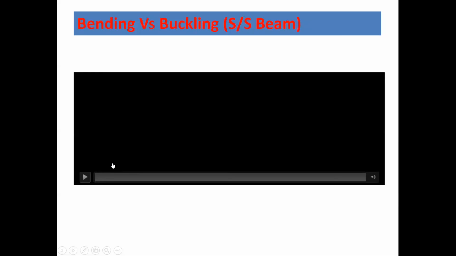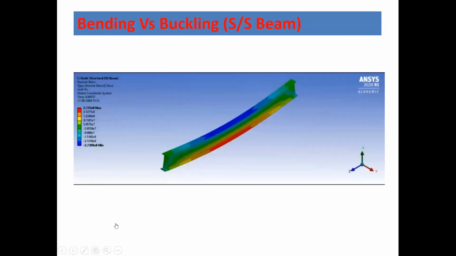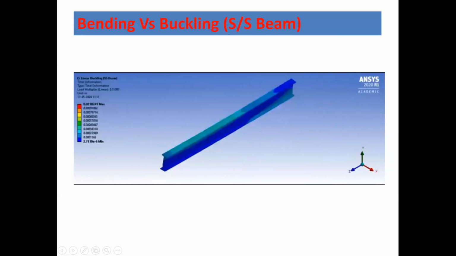So this is a simply supported beam. Ideally, your simply supported beam should bend like this. But what is happening over here is that it is buckling like this. So lateral restraint has to be provided if you don't want the beam to buckle. This particular buckling happens only in the case of thin structures, like an I section, where your web is very thin. In that case, the buckling is going to happen in the lateral direction.